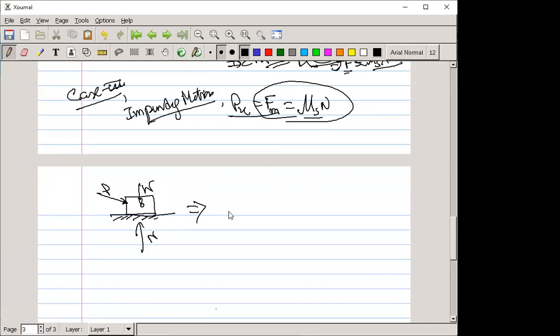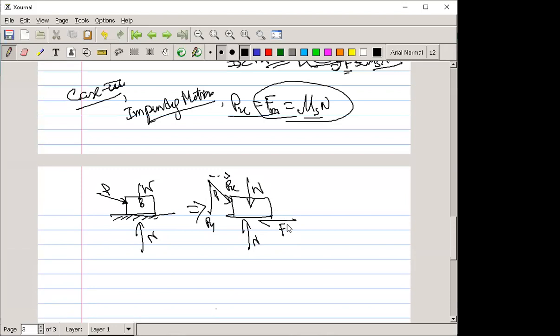If you draw the free body, this is your normal, this is your W, this is your P with components Px and Py, and on the surface there is a frictional force.